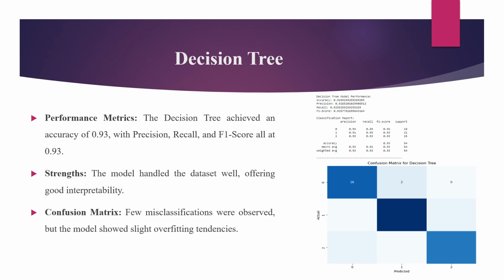However, one drawback of decision trees is that they can overfit the training data, especially when dealing with a smaller dataset like ours. Despite this, the confusion matrix shows that the decision tree was able to classify most instances correctly, though a few misclassifications did occur. Overall, it is a solid model, but there is room for improvement in terms of redundancy.